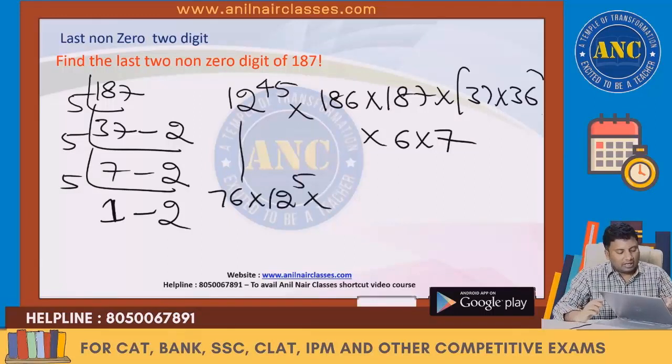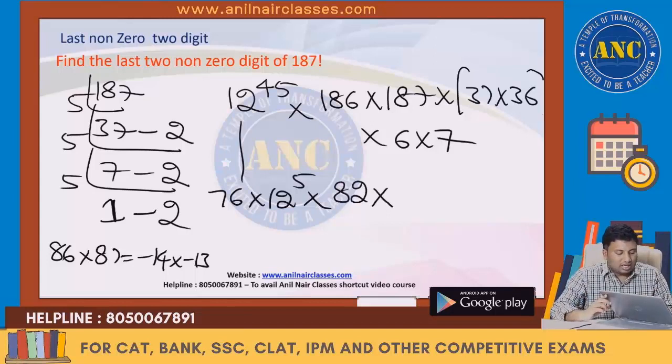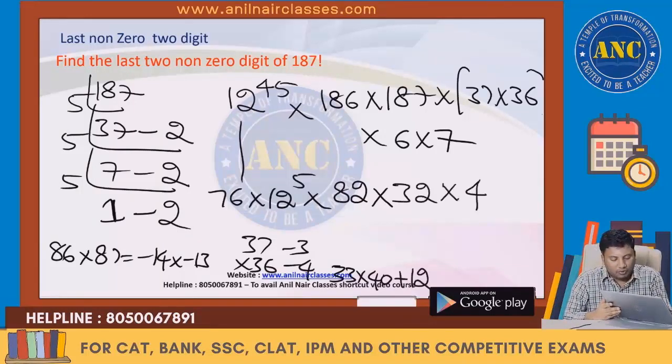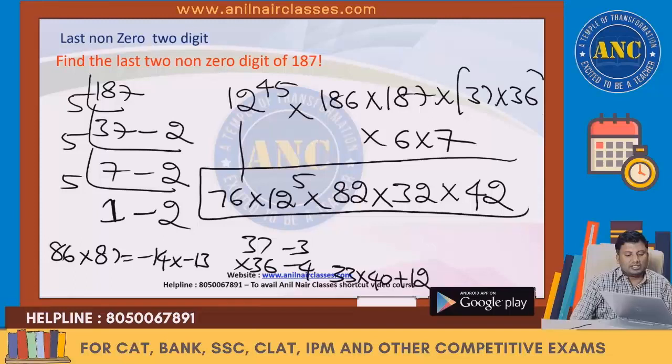These are nothing but 86 into 87, minus 14 into minus 13, which is 82. This is nothing but 37 into 36, minus 3 minus 4. Whatever the answer that you get, that itself is the answer. I hope the logic is clear.